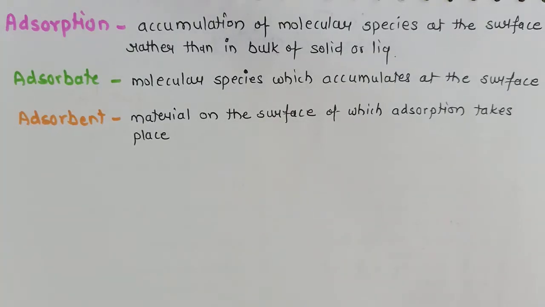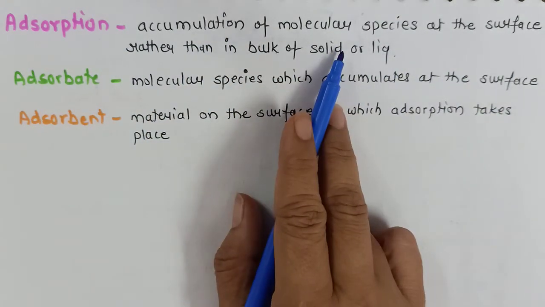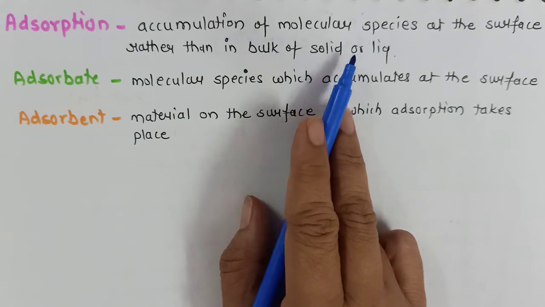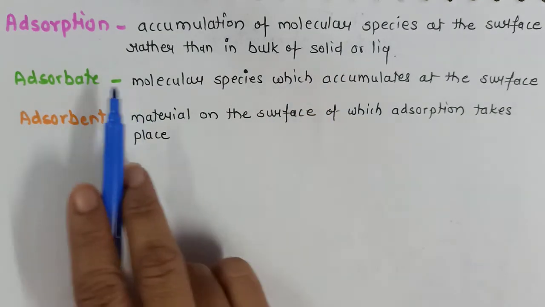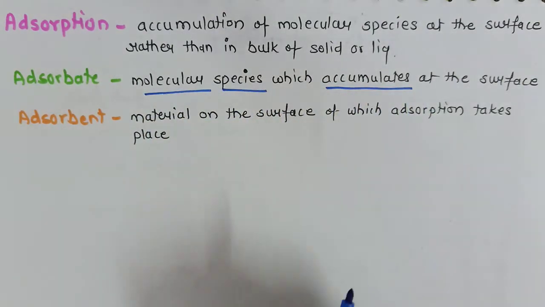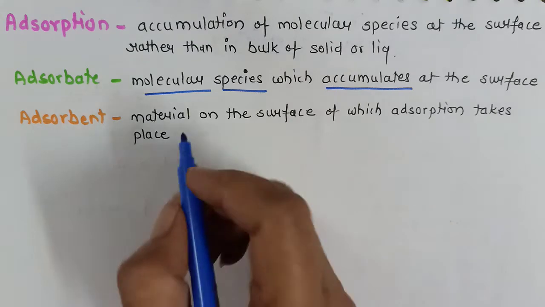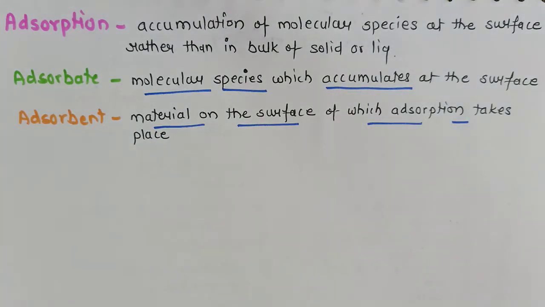Okay, now let us try to understand the basic terms related to adsorption. Once the definition of adsorption is clear to us, we must be able to differentiate between adsorbate and adsorbent. Adsorbate is the molecular species which will get accumulated. On the other hand, adsorbent is the material on the surface of which adsorption will take place.